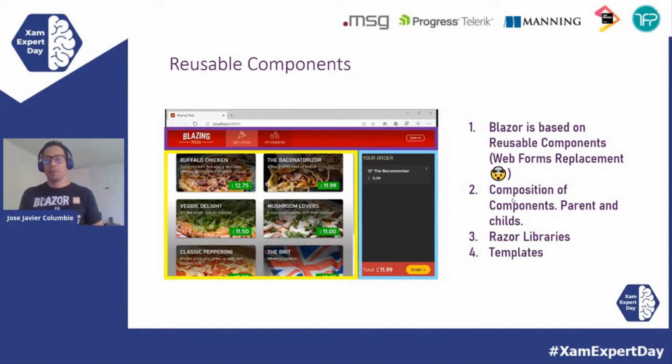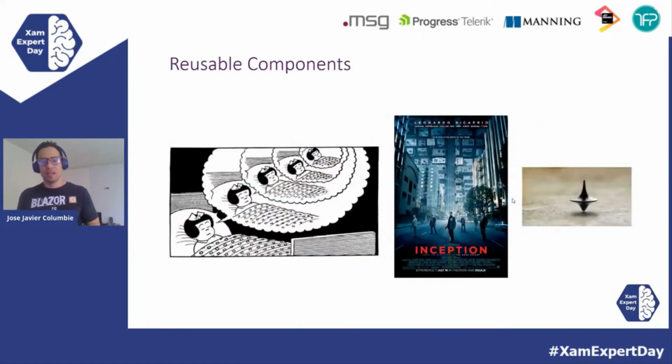And not only that, we can do templates where a component gets as a parameter another piece of HTML. Think about that. We can dynamically render components that we are shaping based on some type of logic, on some type of business requirements. So the same code can render completely different output depending on the situation you present. I like to say that the reusable component in Blazor is like the spinning top in Inception, a dream inside a dream inside a dream, because it's a component inside a component inside a component. So you can compose all your UI as nested, as comprehensive as you need.